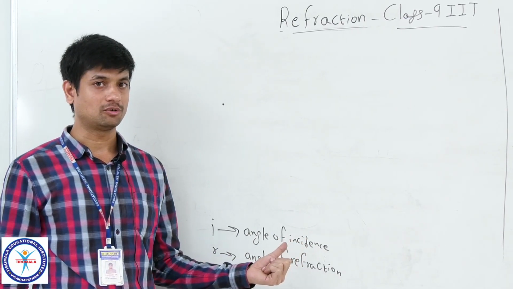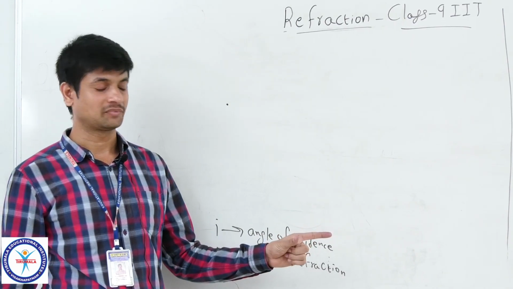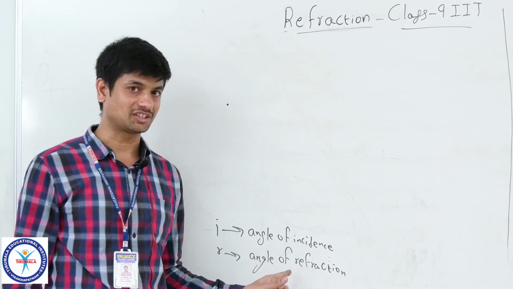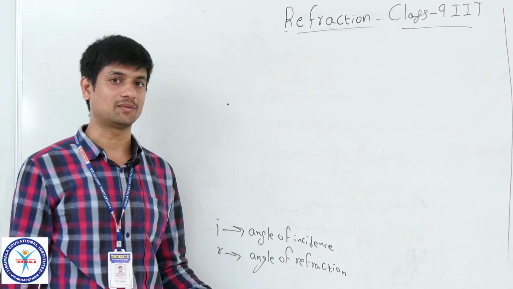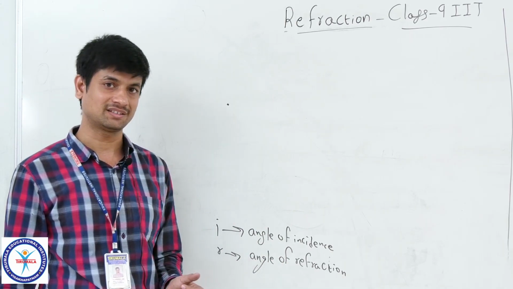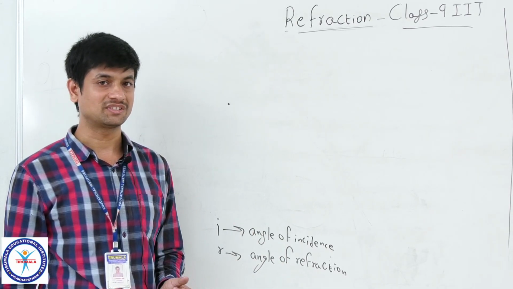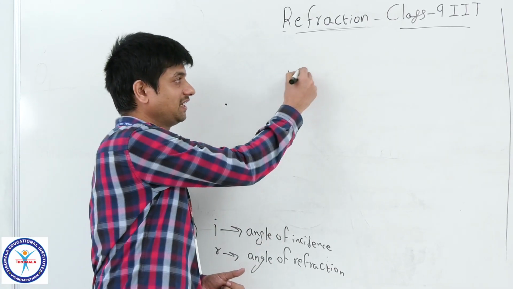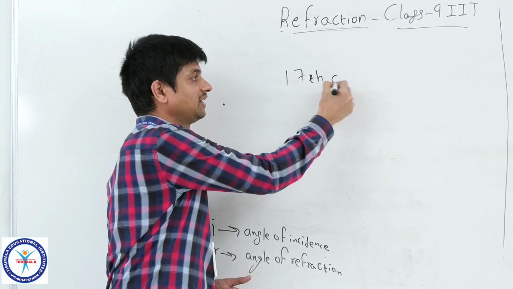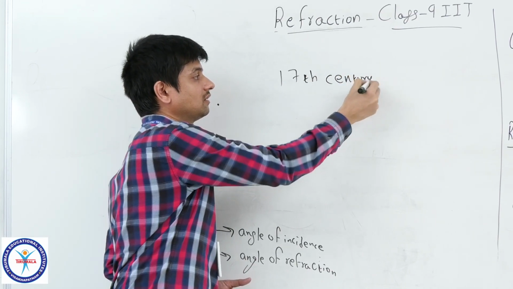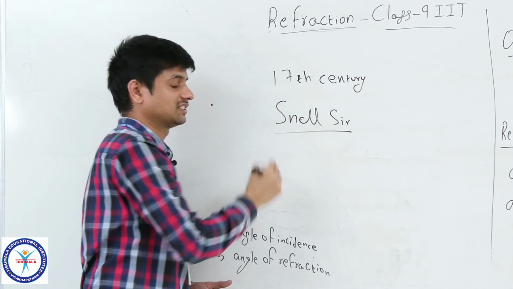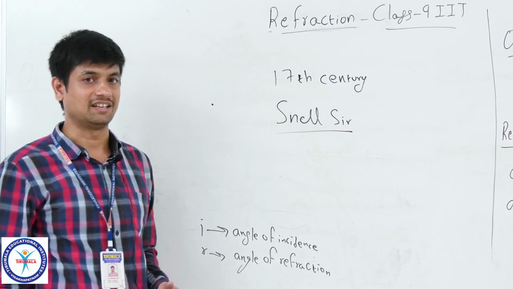We have understood till now what refraction is. Now the question arises: is there any relation between the angle of incidence and the angle of refraction according to the materials? Yes, there was one relation obtained by an old scientist in the 17th century, Snell.